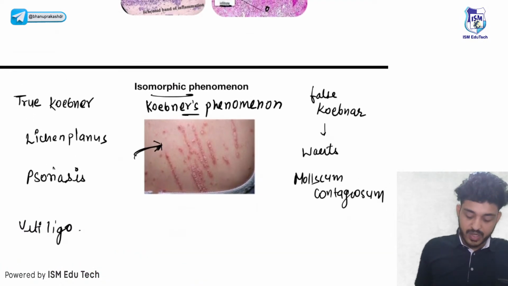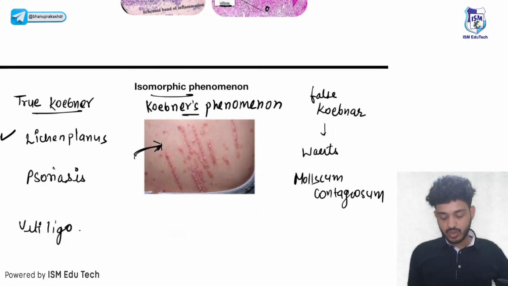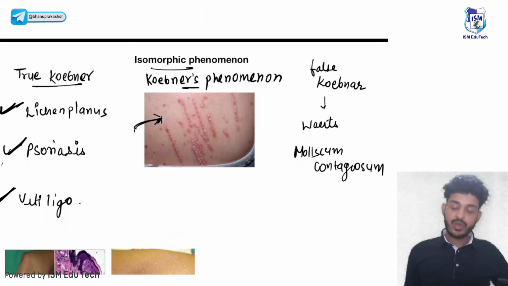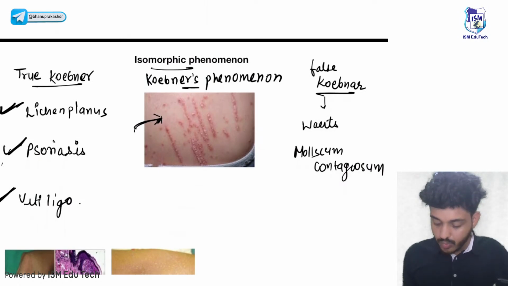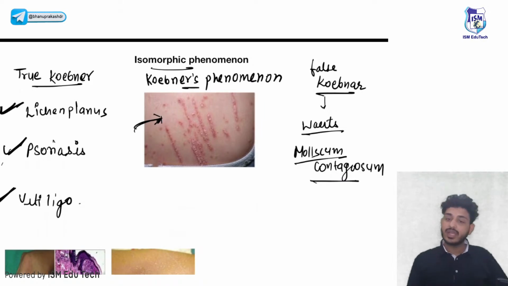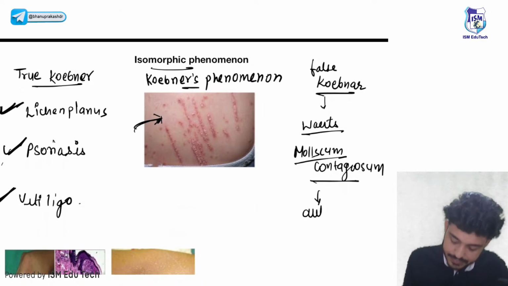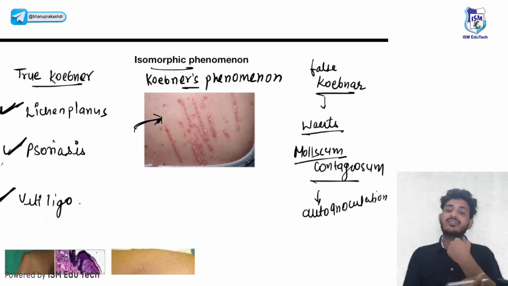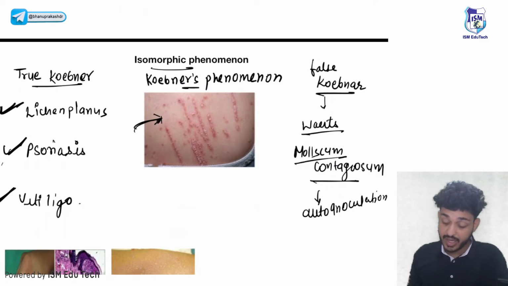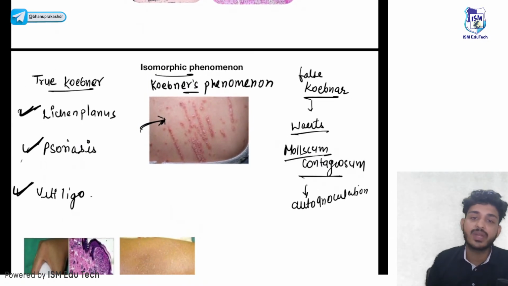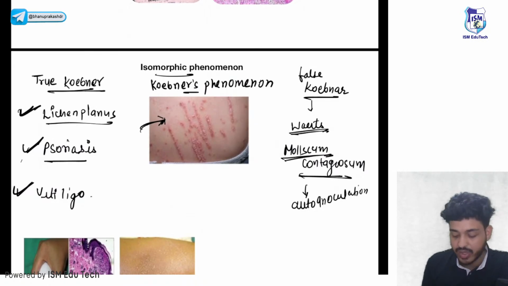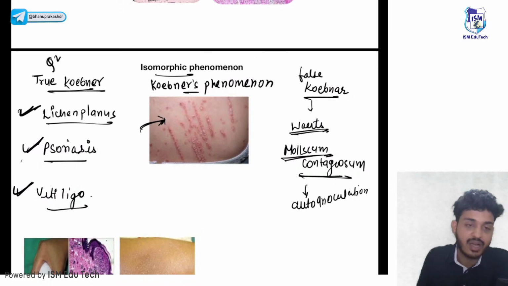True Koebner's will be seen in lichen planus, psoriasis, and vitiligo. False Koebner's will be seen in warts and molluscum contagiosum. These are due to autoinoculation, basically. Autoinoculation means the organism is coming from one place and going to another place because of touching. So false Koebner's phenomena is seen in warts and molluscum contagiosum, and true Koebner's is seen in lichen planus, psoriasis, and vitiligo. This is a 2 times asked question in NEET PG as well as FMG examinations.